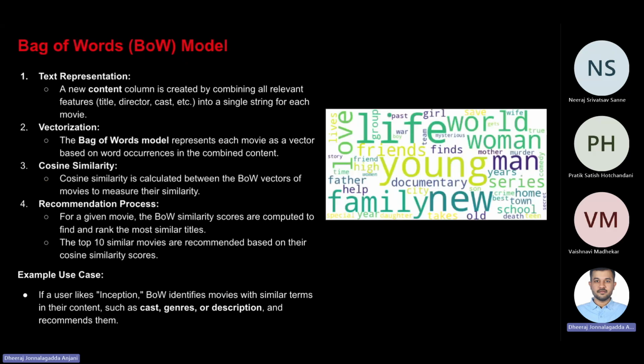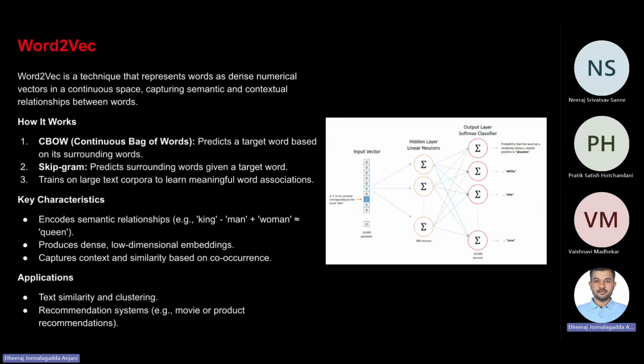The strategies that worked here for the success were combining key text features into a single representation, and leveraging cosine similarity to compute movie similarity effectively. We also used Word2Vec, which represents words as dense numerical vectors in a continuous space, capturing the semantic and contextual relationships between words.